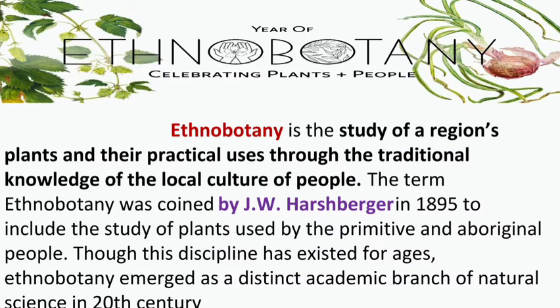The term ethnobotany was coined by J.W. Harshberger in 1895 to include the study of plants used by primitive and aboriginal people, the people who live in forest side areas. Though this discipline has existed for ages, ethnobotany emerged as a distinct academic branch of natural sciences in the 20th century.